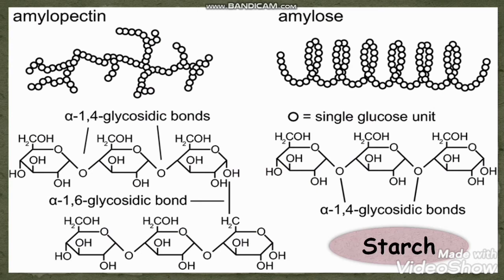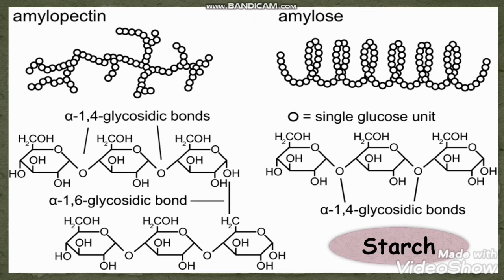Now see, this is the structure of starch. Starch is a complex polysaccharide, and as I told, it consists of many sugar molecules. Starch generally consists of two types of polysaccharide: amylose and amylopectin. Amylose is water soluble and amylopectin is water insoluble. Amylose is generally present at 15 to 20%, and amylopectin at 80 to 85%.